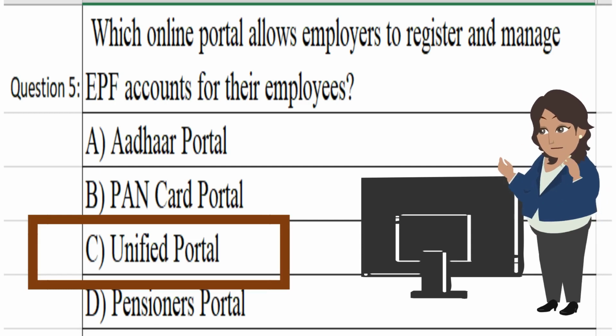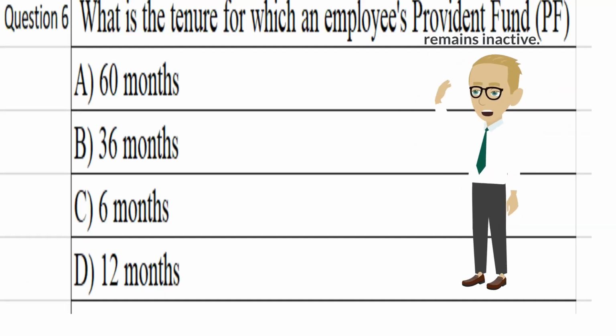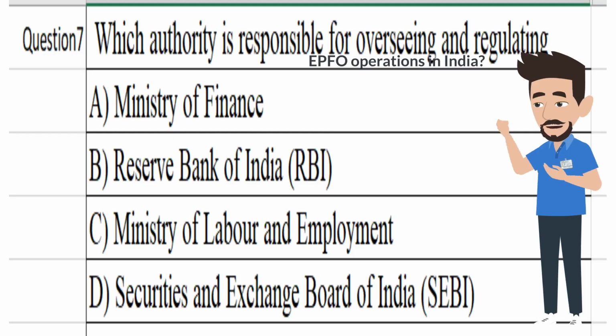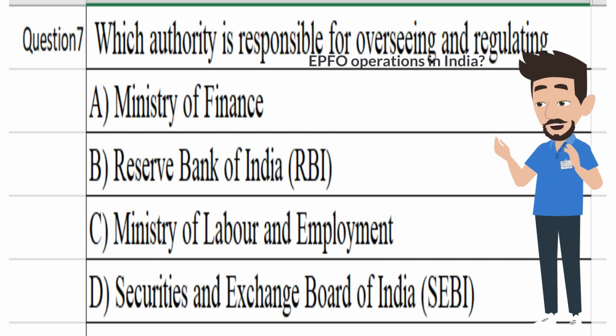What is the tenure for which an employee's provident fund (PF) account remains inactive? A. 60 months. B. 36 months. C. 6 months. D. 12 months. Answer B. 36 months.